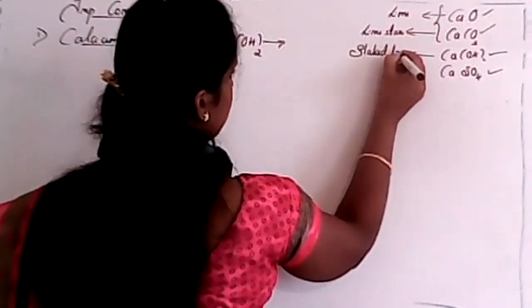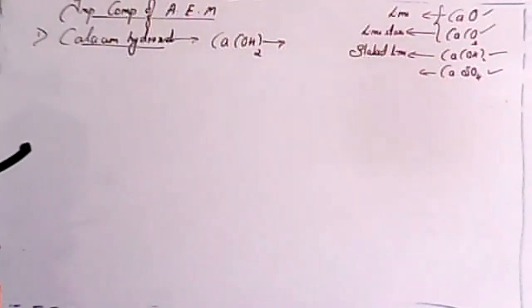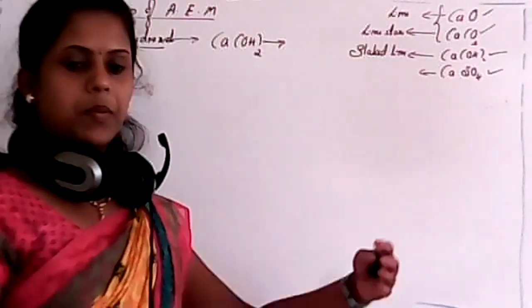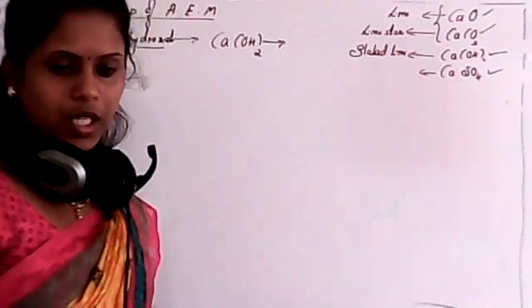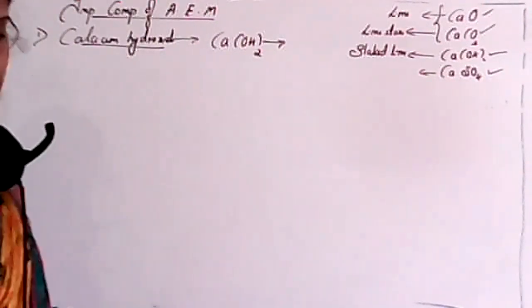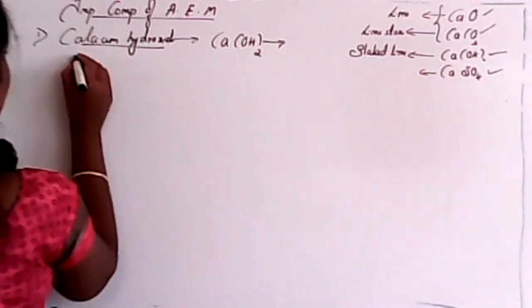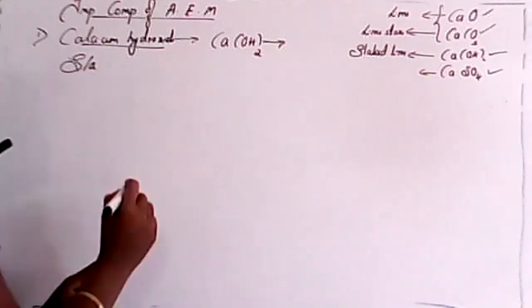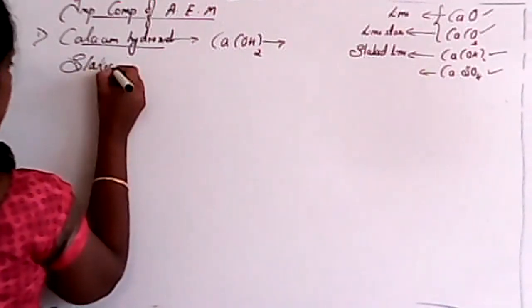Slaked lime. And the last one, calcium sulfate. It depends. It may be plaster of Paris or else simply gypsum. It depends on water content. See, student, the first one I'll consider is slaked lime. It is also known as slaked lime. So, student, you have to remember these words. So, this is slaked lime.